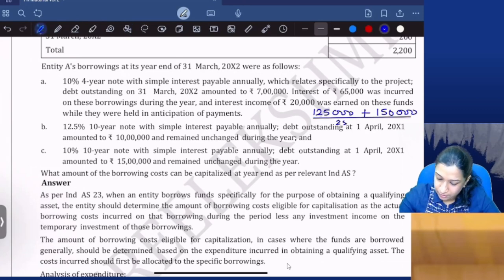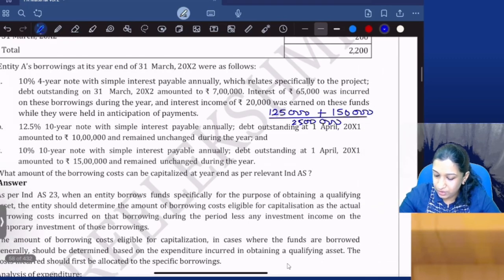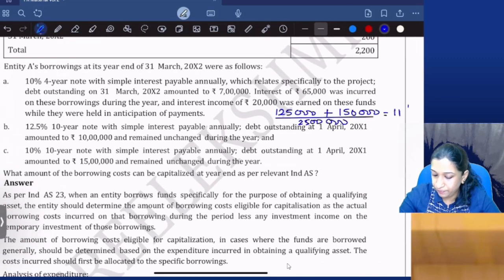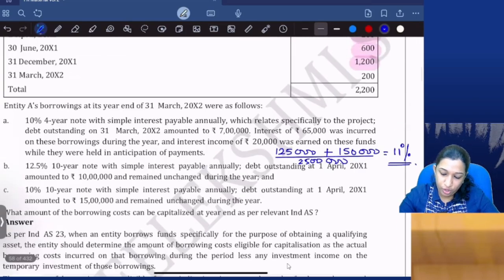So for general borrowing, the capitalization rate is 11%. So what will you do?